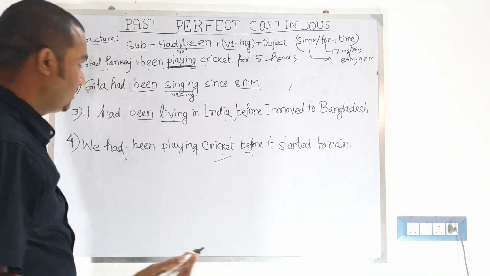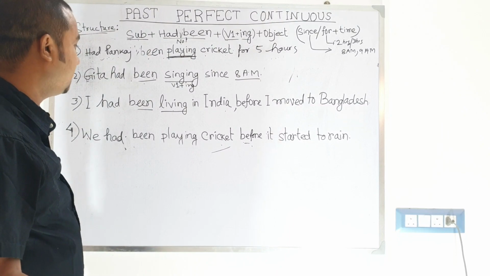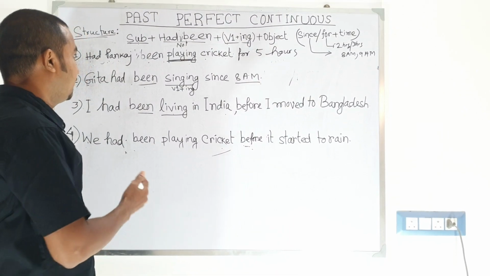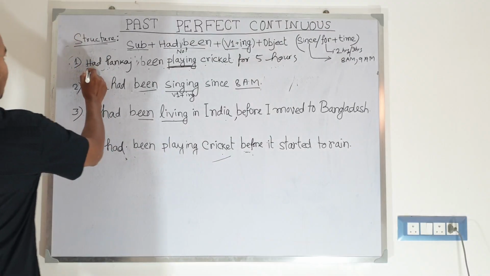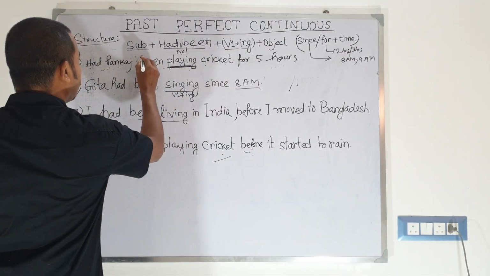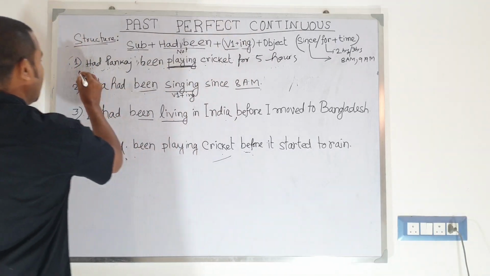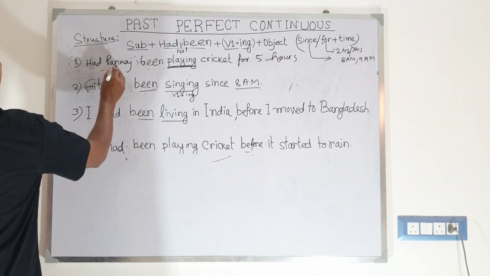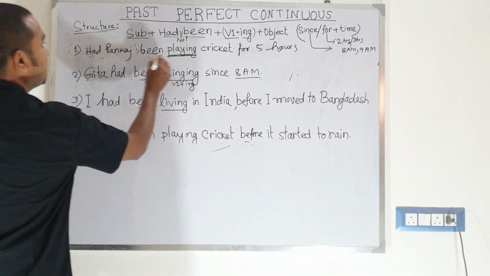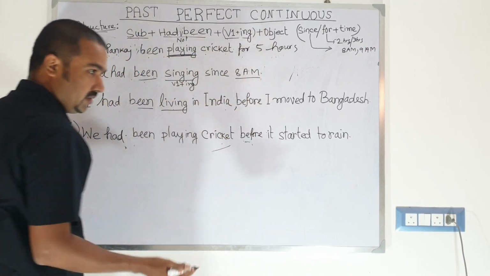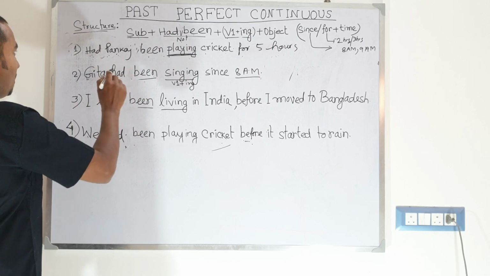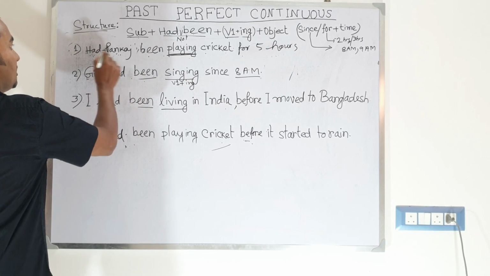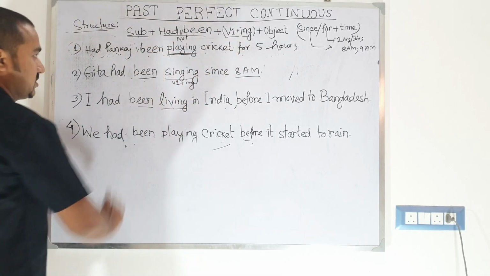Yes, he had been playing cricket for 5 hours. Or you may answer no, he had not been playing cricket. So, had Pankaj been playing cricket for 5 years? If you answer yes, then you have to write yes, Pankaj had been playing cricket for 5 hours. So the positive sentence automatically comes. And if we answer no, Pankaj had not been playing cricket for 5 hours.